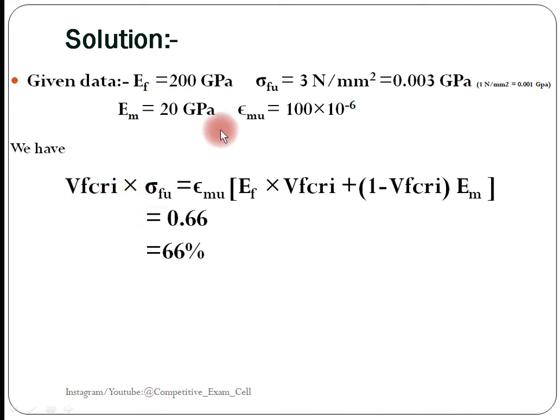Then whatever the given things, put those in the formula. On simplification you will get the value 0.66. Now we need to convert that into percentage, that is 66% of critical volume fiber present in the composite.